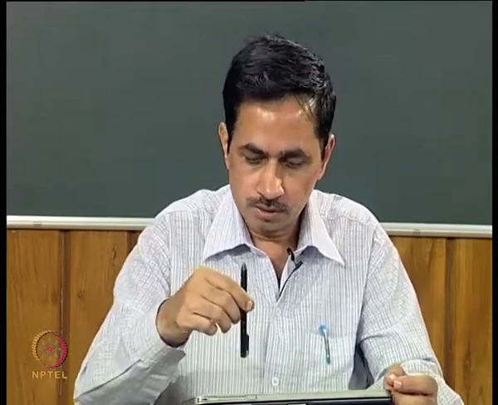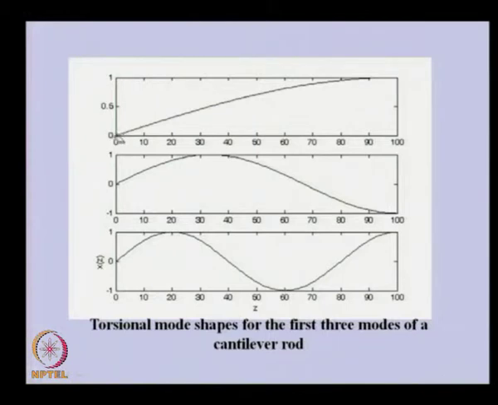So, this is the plot of the eigenfunction. You can see this is the position of the shaft, this is the fixed end of the shaft, and this is the free end of the shaft, and this is the relative angular displacement. We have taken the maximum displacement as unity, which for this particular case is for the first mode. So, this belongs to the first natural frequency corresponding to I is equal to 1. So, this is the first mode, and for the second natural frequency the mode shape will look like this.